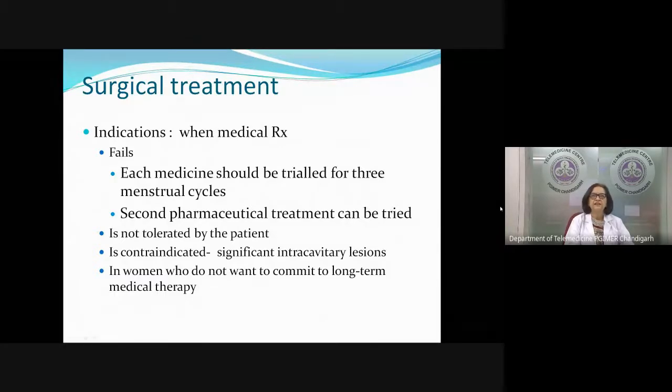The indication for surgical treatment comes only when the medical treatment fails. Fails means you have tried the medicines, each medicine trialed for at least 3 cycles. You have also tried a second alternative and they have failed. Then we call it a failed medical treatment. Or a patient cannot tolerate the medical treatment, or the medical treatment is contraindicated for whatever reason, estrogen contraindicated, progesterone contraindicated. And if there is an intracavitary lesion, that of course needs a surgical treatment, so medical treatment will not work there. Or some women will say that I cannot keep on taking long-term drugs, do something for that. So these are the patients where we think of a surgical treatment.